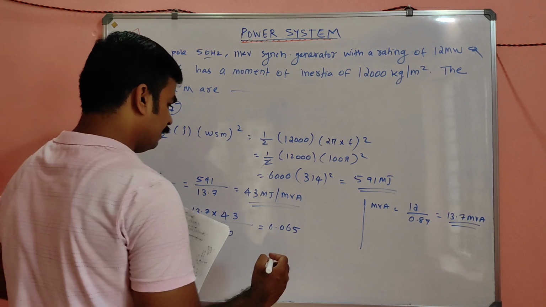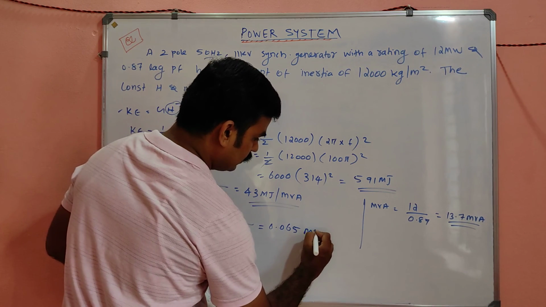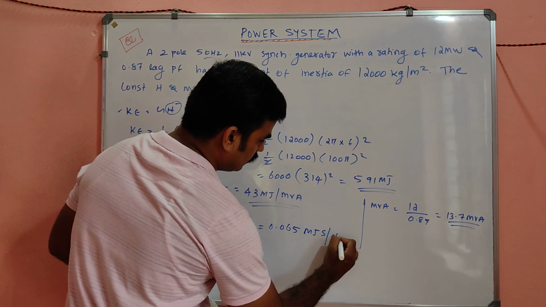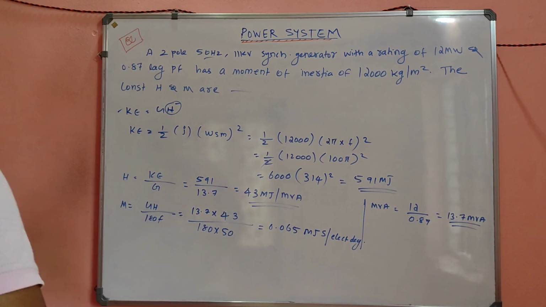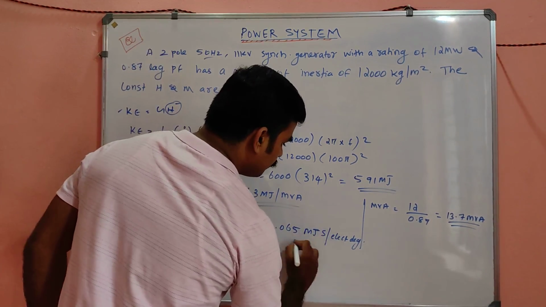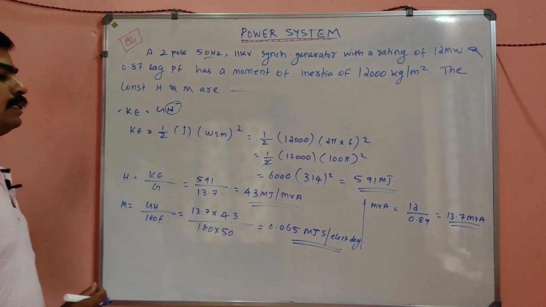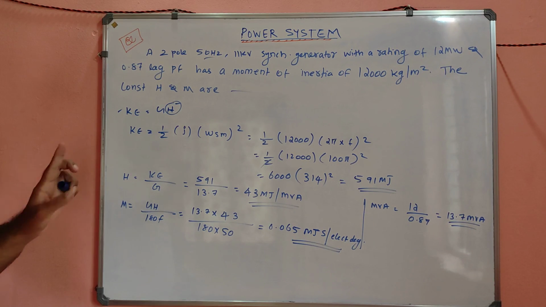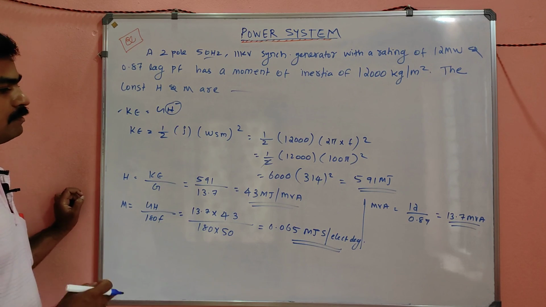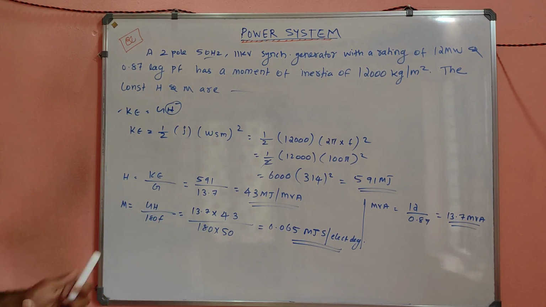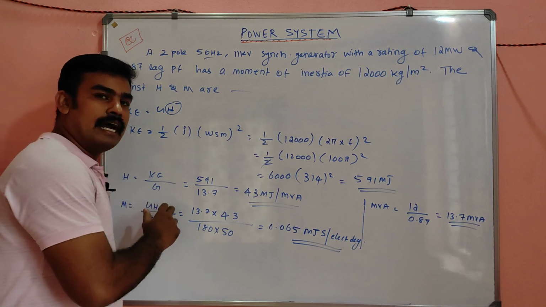What is the unit of M now? You can take megajoule second per electrical degree. There are two units for M, and one is megajoule second per electrical degree. So 0.065 is the final answer. So you found H and M.